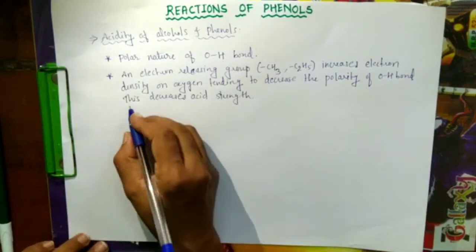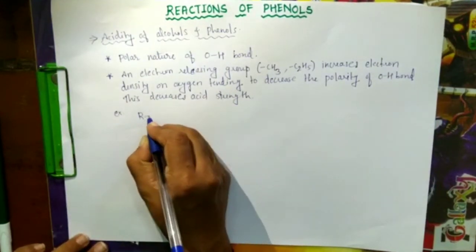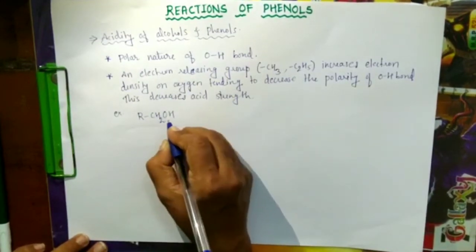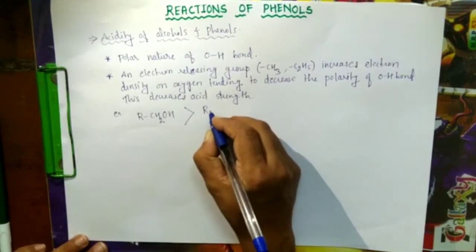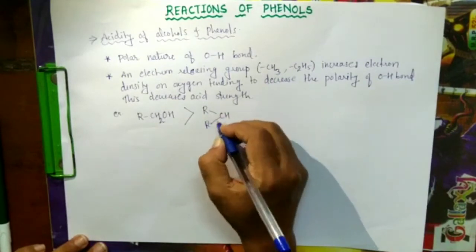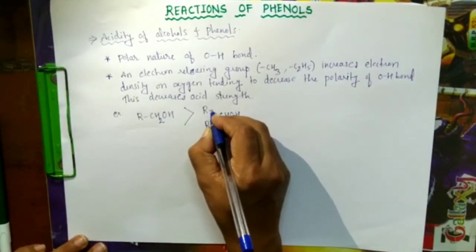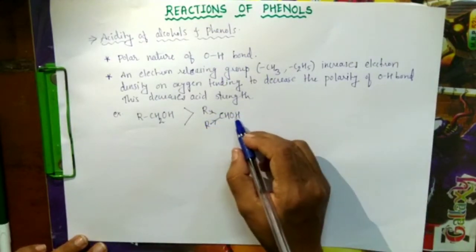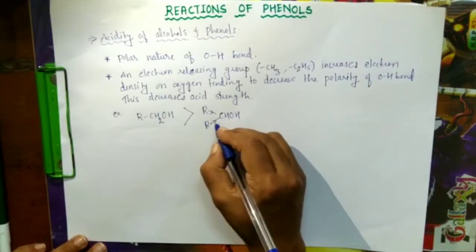For example, in case of alcohols, primary alcohols, that is RCH2OH, are more acidic. If the R group is electron releasing, it gives electrons, and because of that the electron density on oxygen increases.